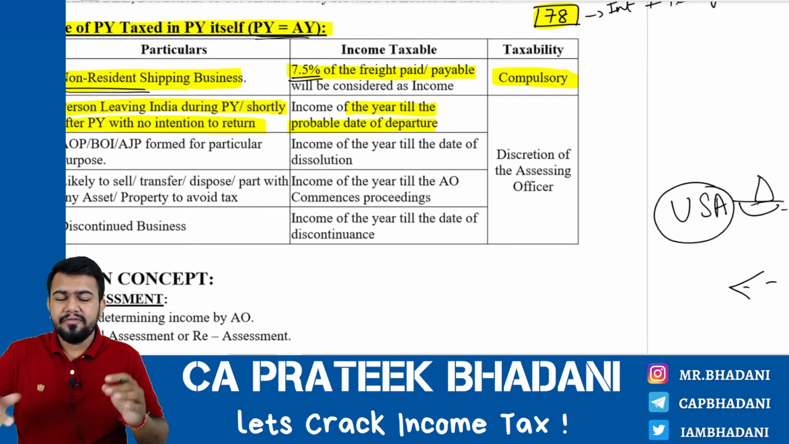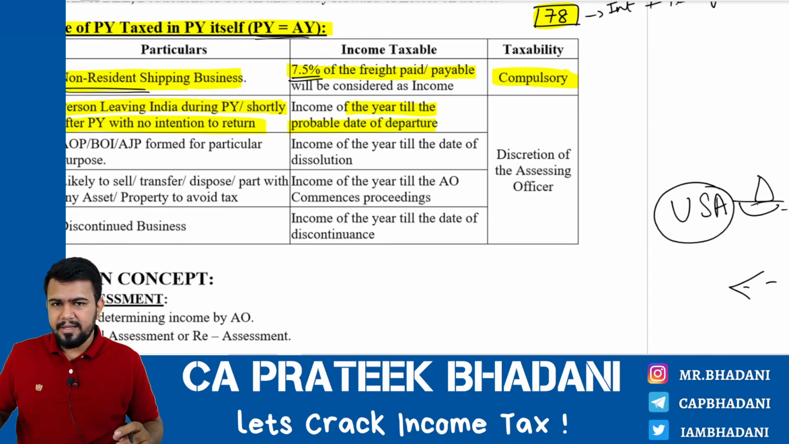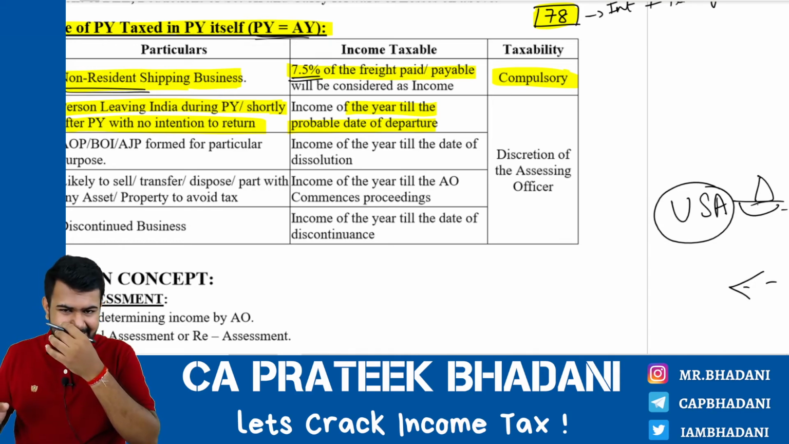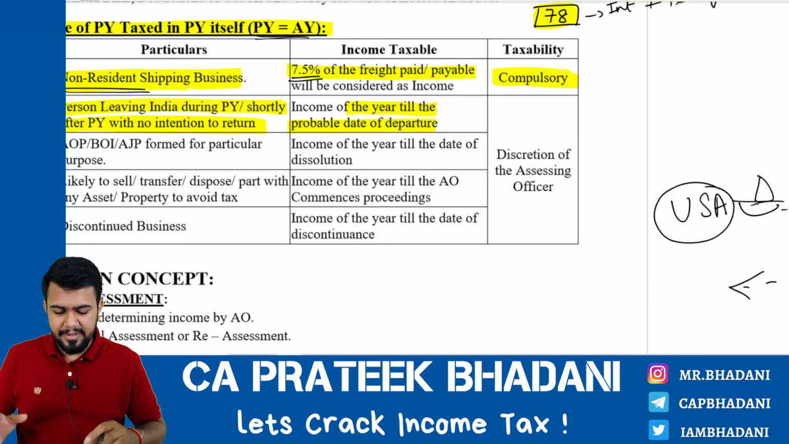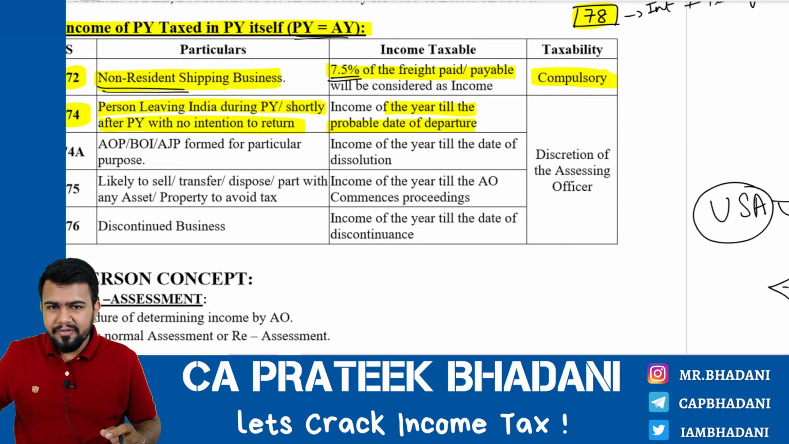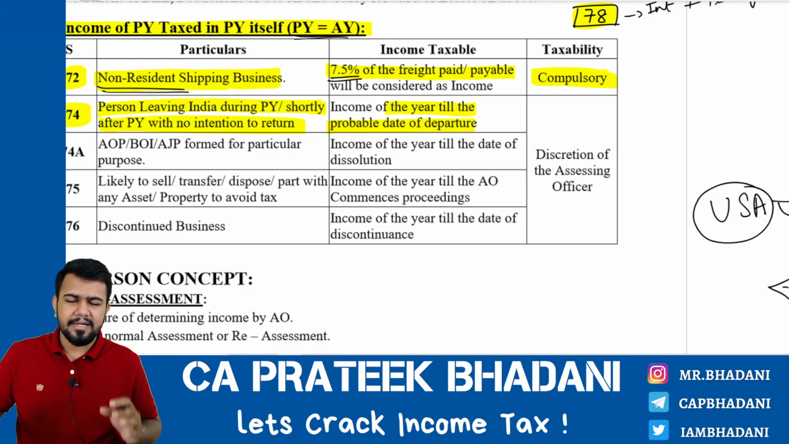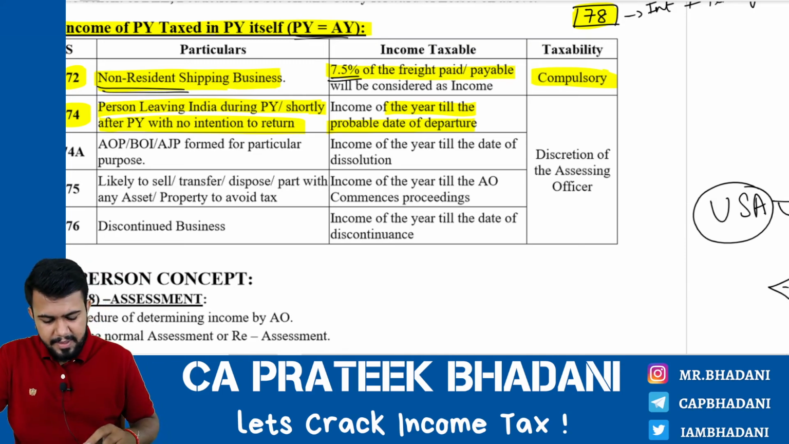If the assessing officer feels that Mr. Mirav is going to go out of India, let's say on 28th of February, in such case, the income from 1st April till 28th of February will be taxed during the year itself, and tax will be collected from Mr. Mirav. You get my point?